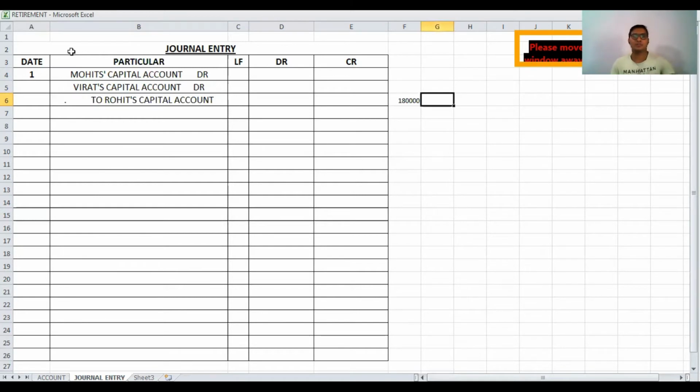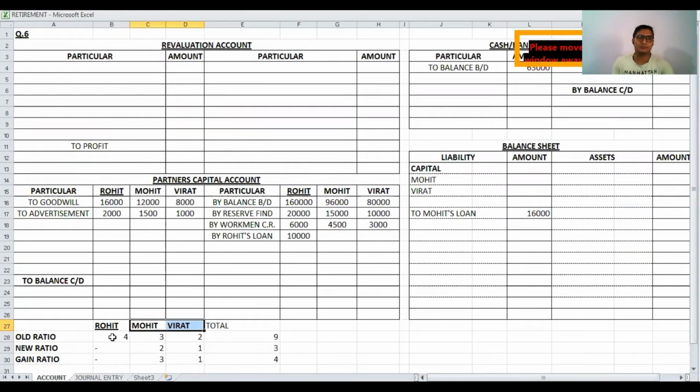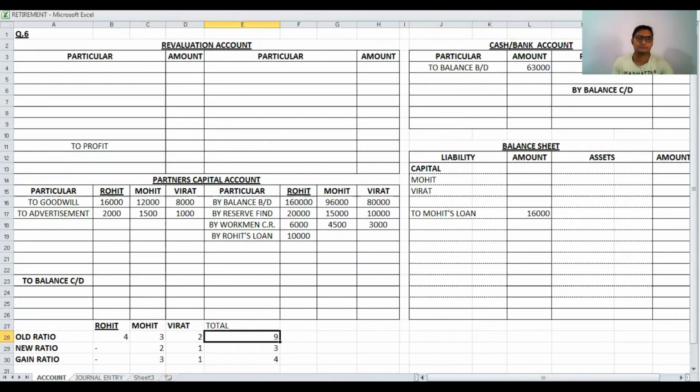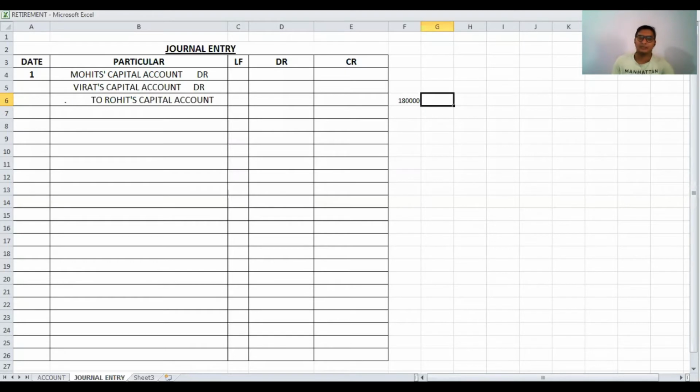Now we have to check Rohit's share. Rohit's share is 4 divided by 9. So 1,80,000 into 4 divided by 9, the answer is 80,000.